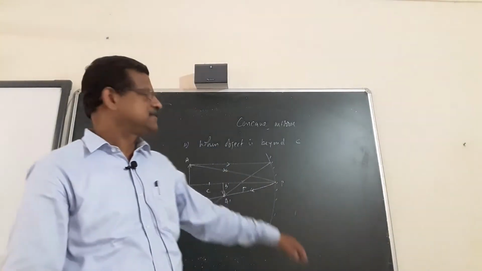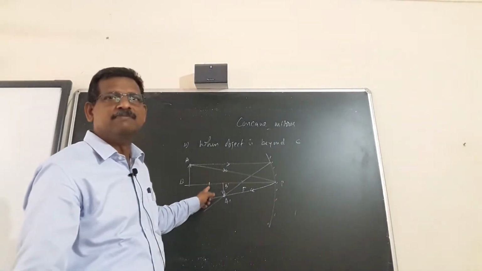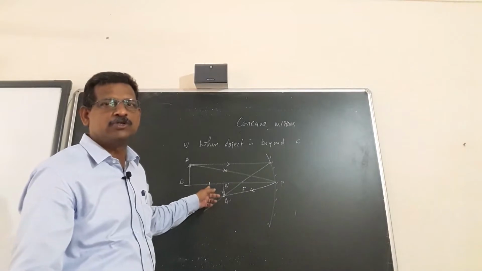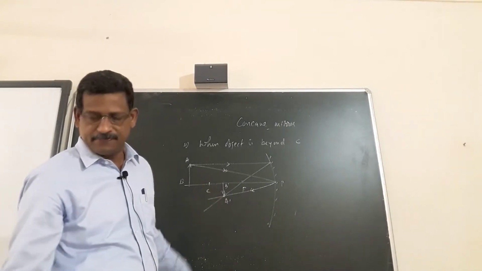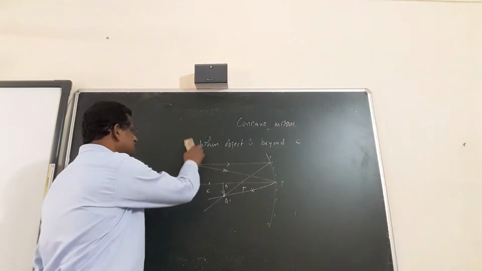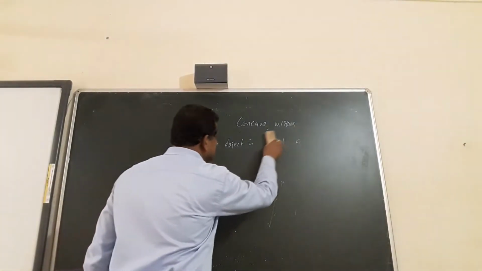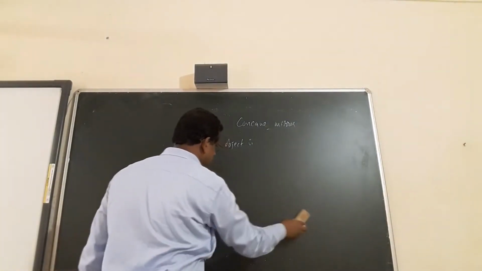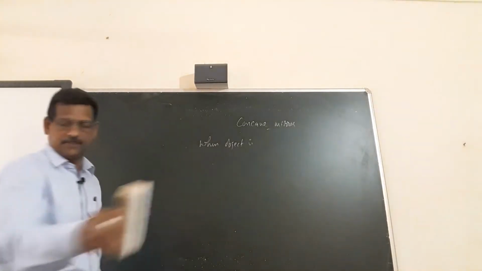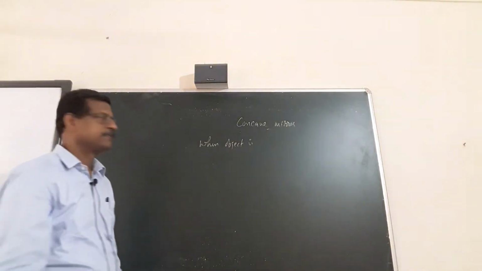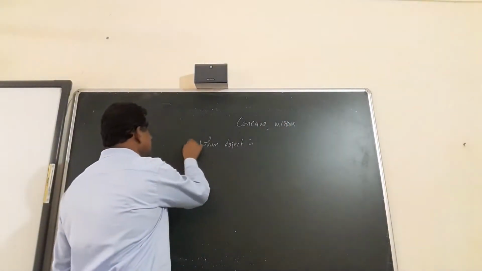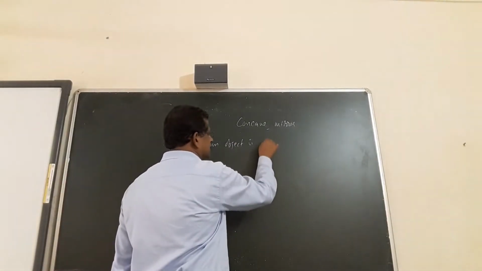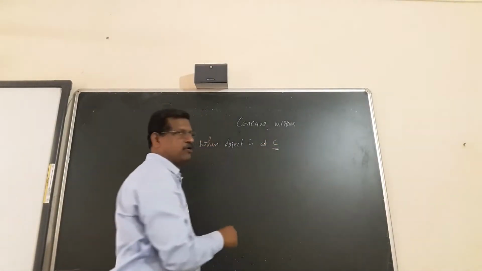Suppose the object is coming little more closer. Suppose when it is at C, it is coming again closer to the point C. So then, case number 3. When the object is at C, where will the image be and what type of image do you get? Location. So case 3, when the object is at C, center of curvature.